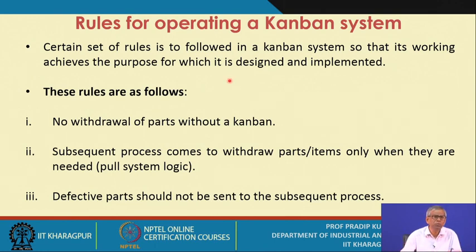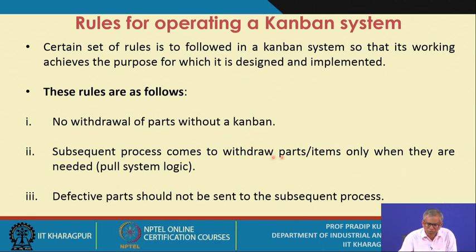Now there are certain rules to be followed while you operate a Kanban system. So let me just tell you what these rules are. The first rule says that there is no withdrawal of parts without a Kanban. Kanban is basically treated as authorization. So unless you get the Kanban attached to a particular container, you are not supposed to take any action.